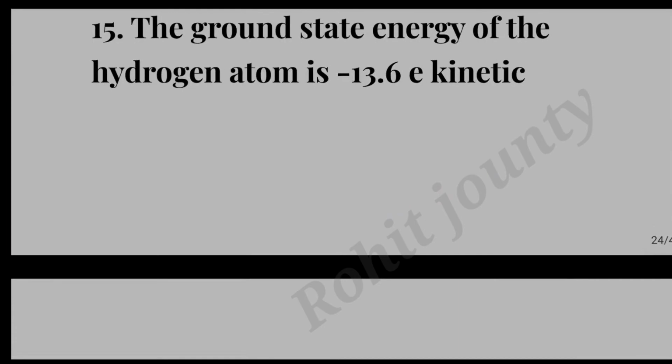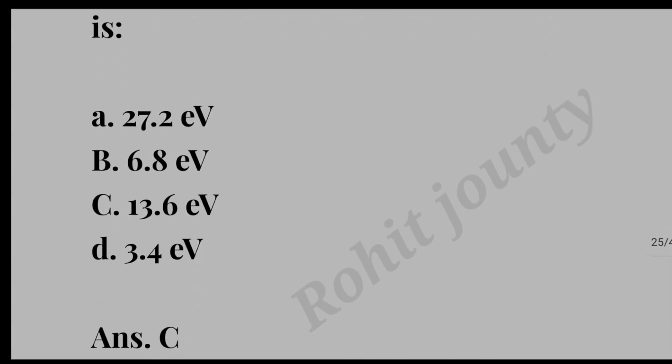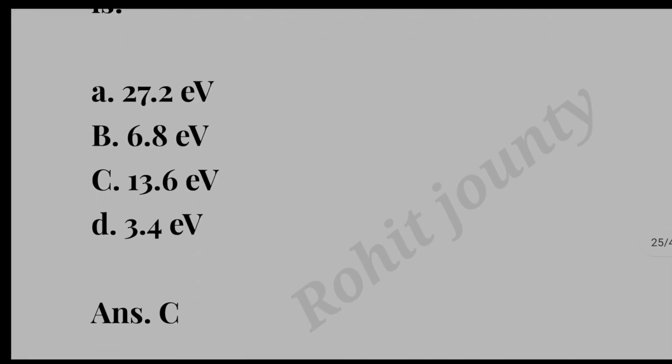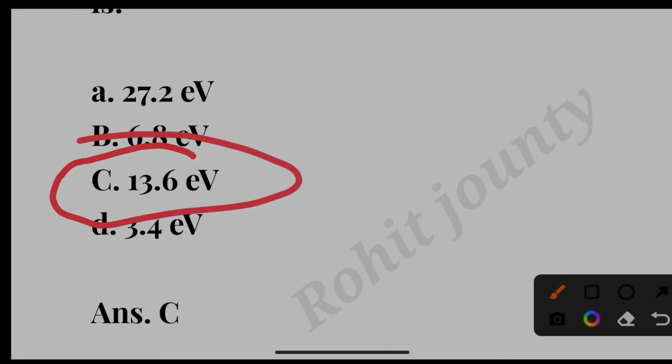Question number 15. The ground state energy of the hydrogen atom is minus 13.6 eV. Kinetic energy of electron in the state is option A 27.2 electron volt, option B 6.8 electron volt, option C 13.6 electron volt, option D 3.4 electron volt. The correct answer is option C, 13.6 electron volt.